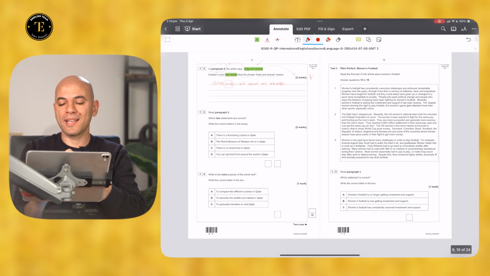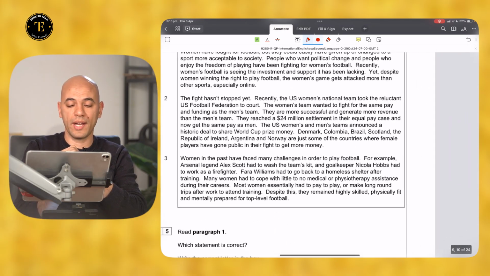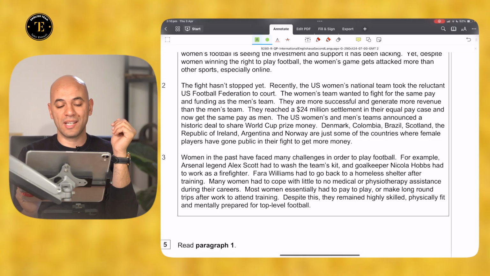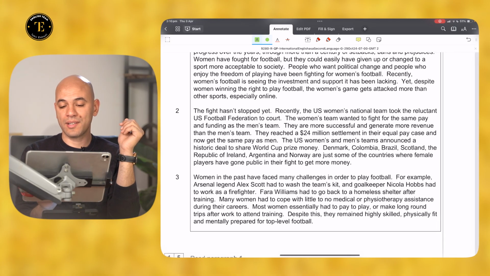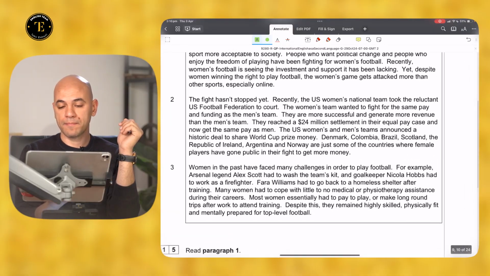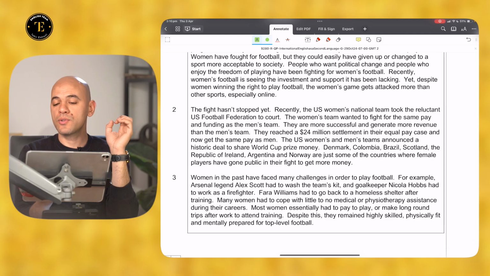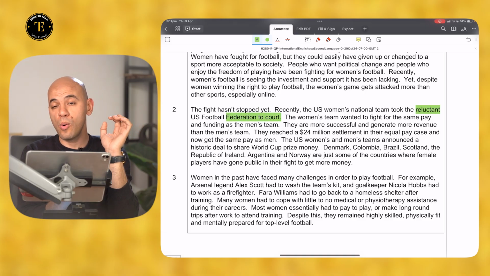Now let's go to the passage. It is in paragraph 2. I'm going to find this word in paragraph 2 in the passage and see what reluctant means here. The fight has not stopped yet. Recently, the U.S. women's national team took the reluctant U.S. Football Federation to court.